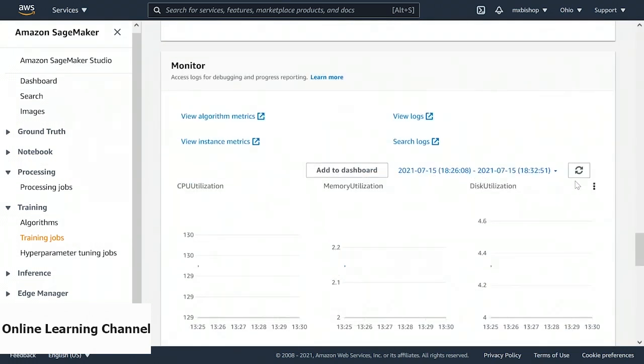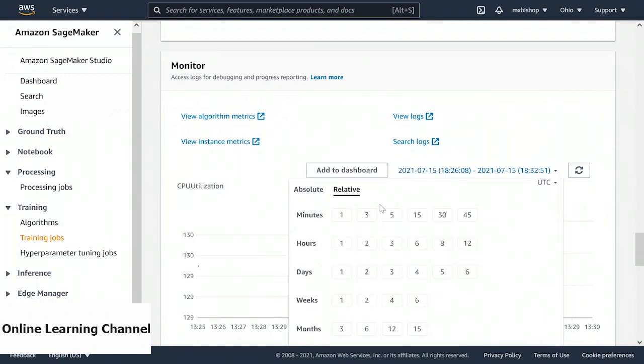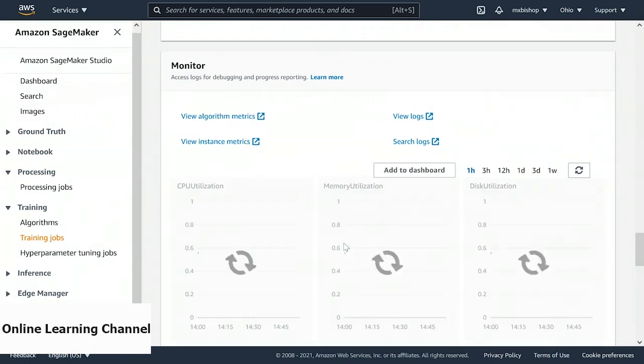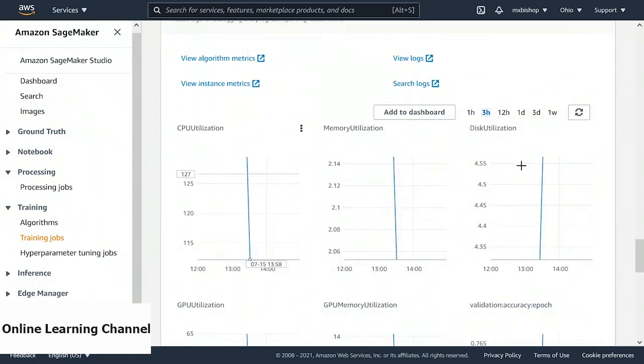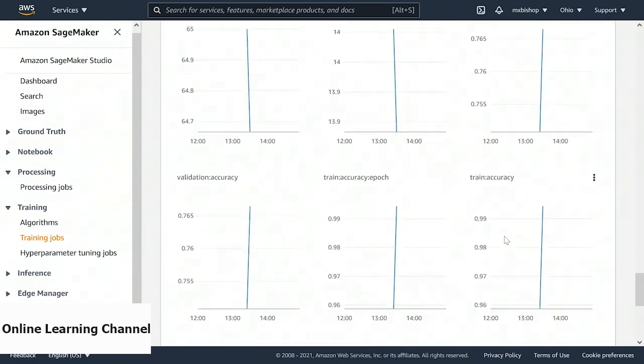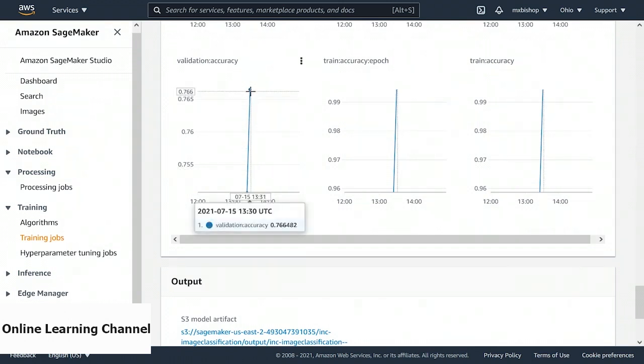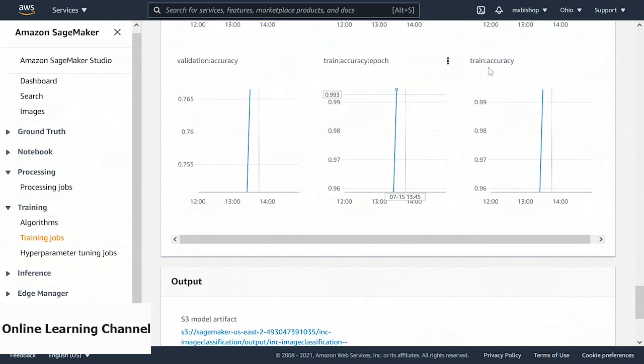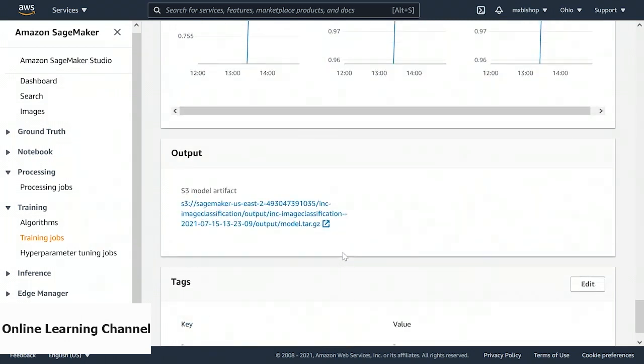Let's set it to 1 hour or maybe 3 hours. And we can see the utilizations, the number of epochs, and the accuracy: training accuracy and validation accuracy. And here our model is saved.